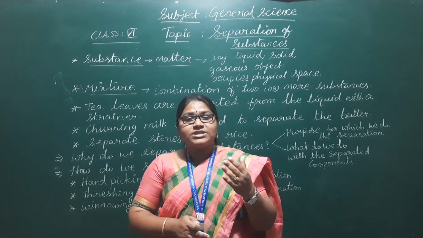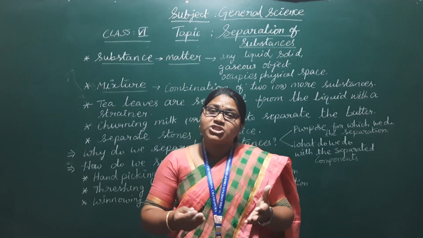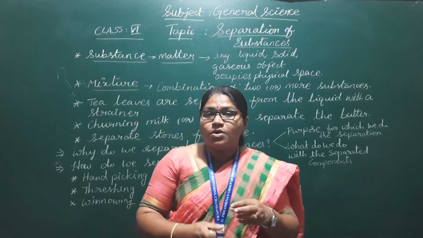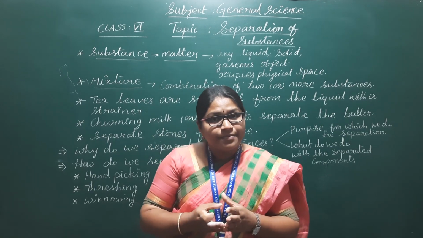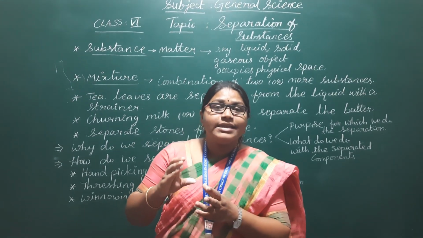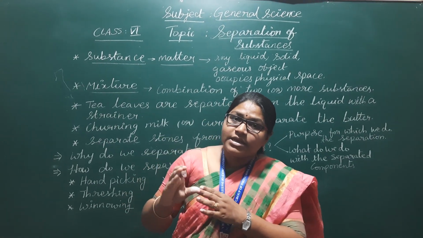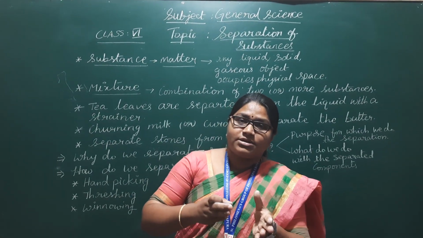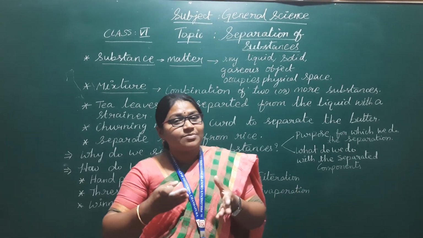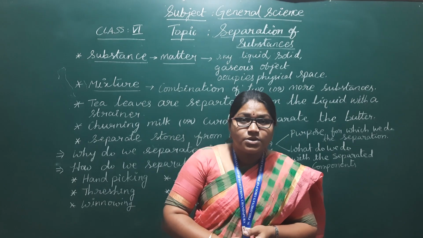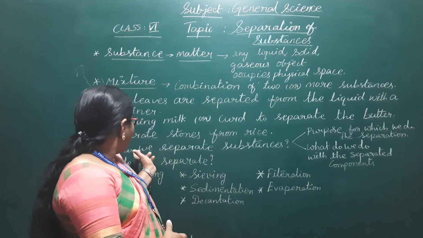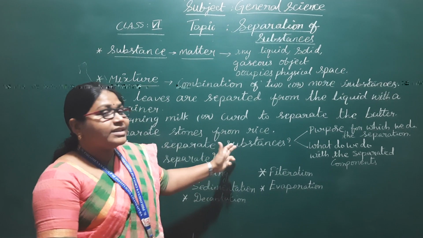But suppose the materials were much smaller compared to these mangoes and guavas, can you separate them? No, it's impossible. For example, if I give you one glass containing a mixture of salt and sand and ask you to separate the salt from the sand, can you separate the substances from that mixture? No, it's impossible. Correct?